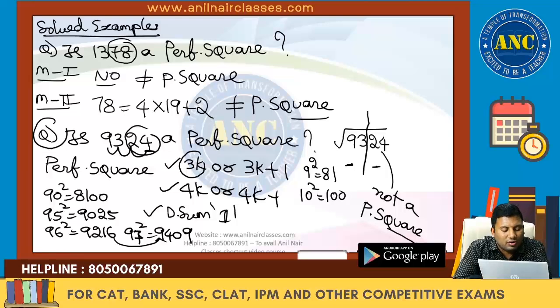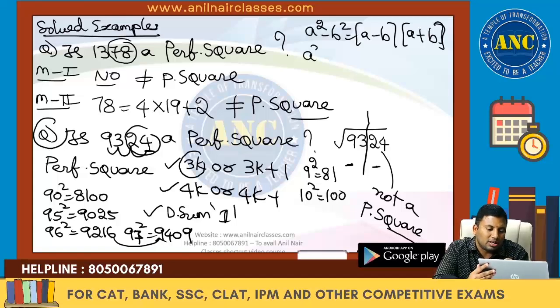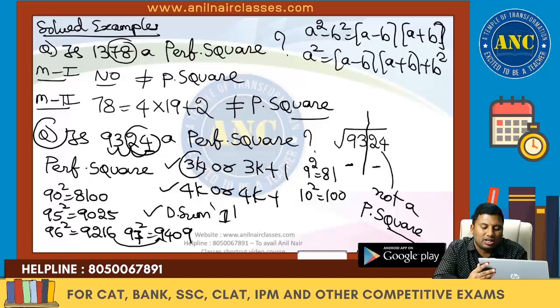How to find the square of a number so easily? There is a logic. Please type "how to find the square of a number by Anil Nair". You will find it out. a square minus b square is (a minus b) into (a plus b). So a square will become (a minus b) into (a plus b) plus b square. This is the logic which I use to find the square of a number very fast.